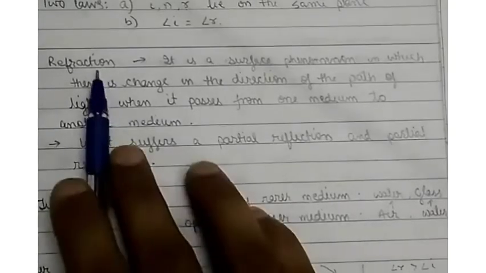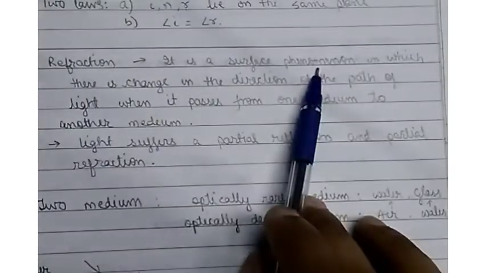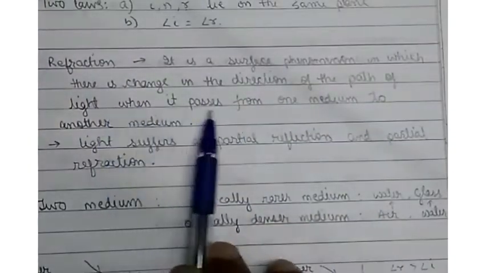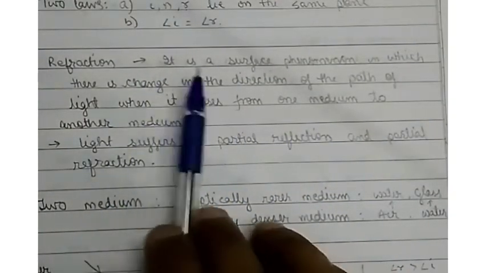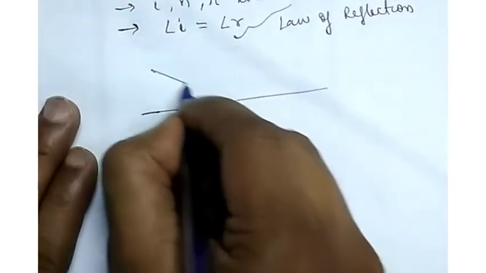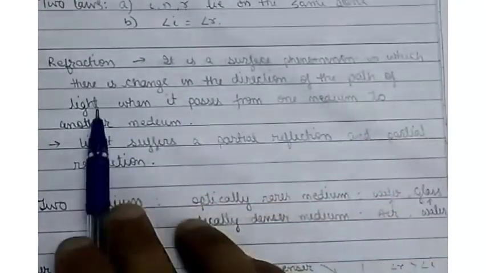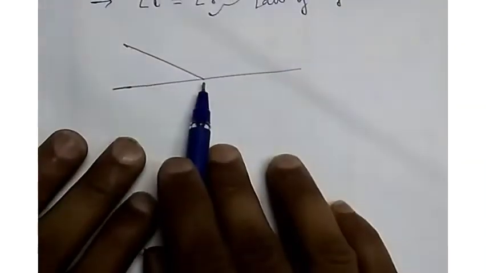Coming to refraction: it is a surface phenomenon in which there is a change in the direction of the path of the light when it passes from one medium to another medium. क्या मतलब इसका? कि it is a surface phenomenon. एक surface है, when a ray of light is incident on that surface, there is a change in the direction of the path of the light.